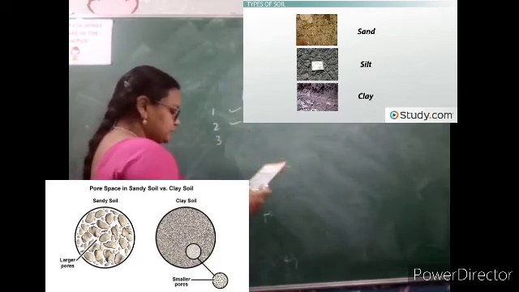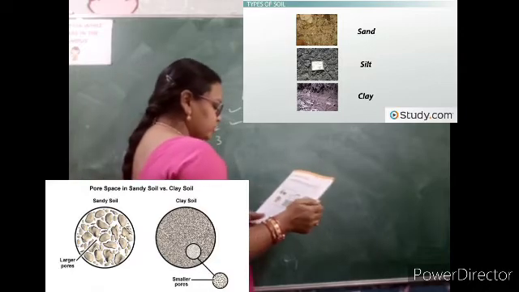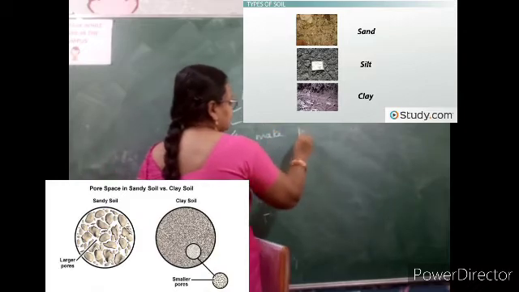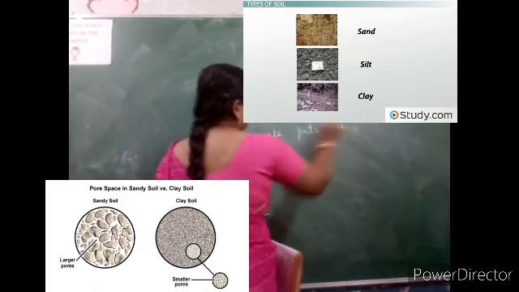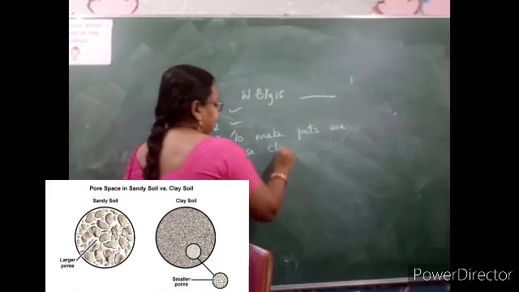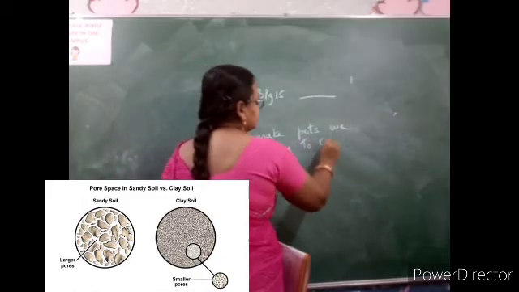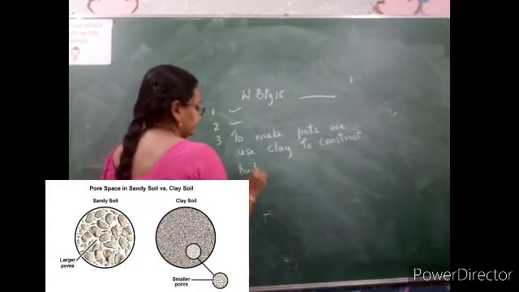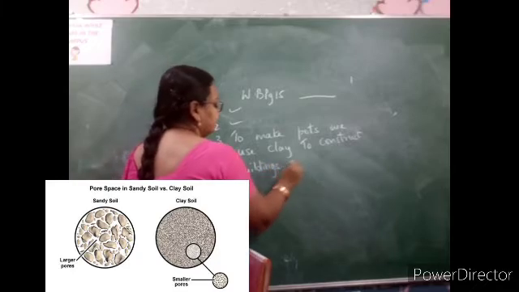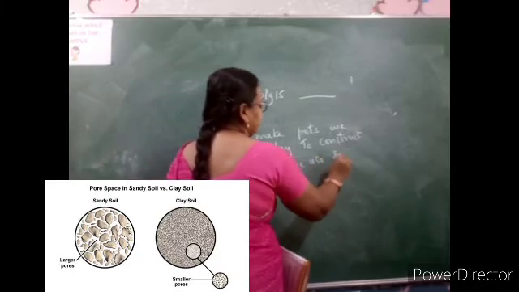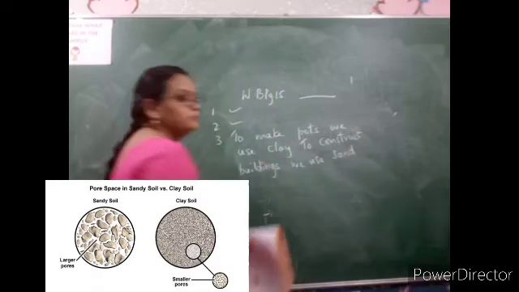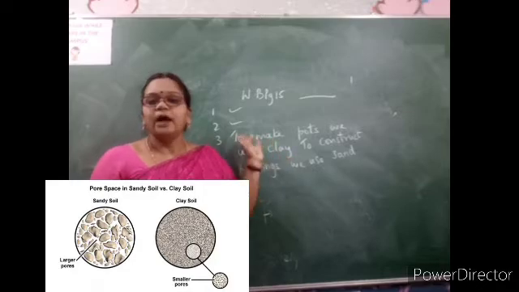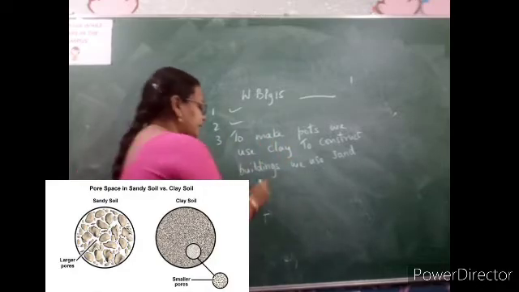Third one: the soil used for constructing buildings is different from the soil used to make pots. To make pots, we use clay. To construct buildings, we use sand. Both are two different types of soil, sand and clay.